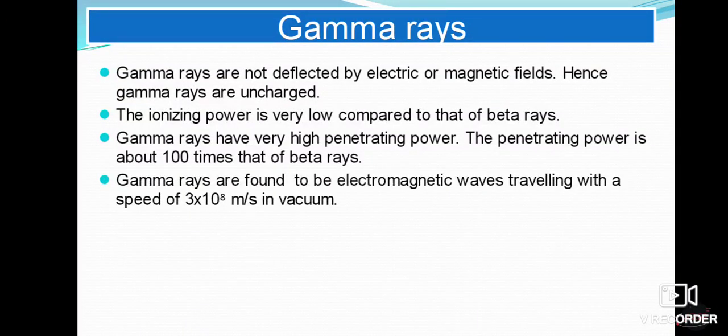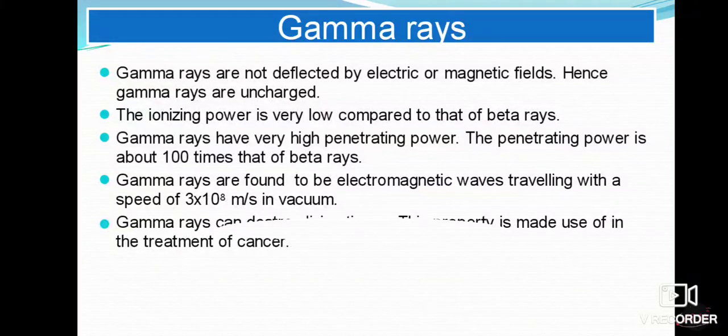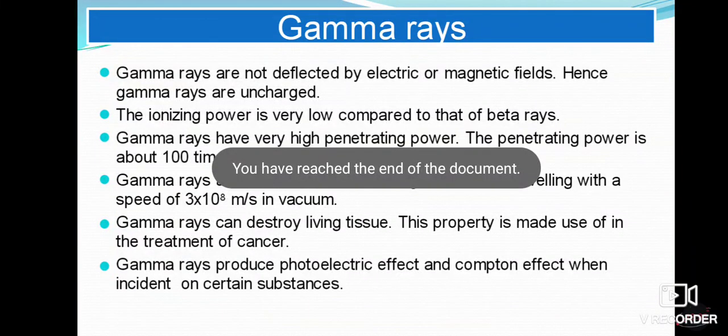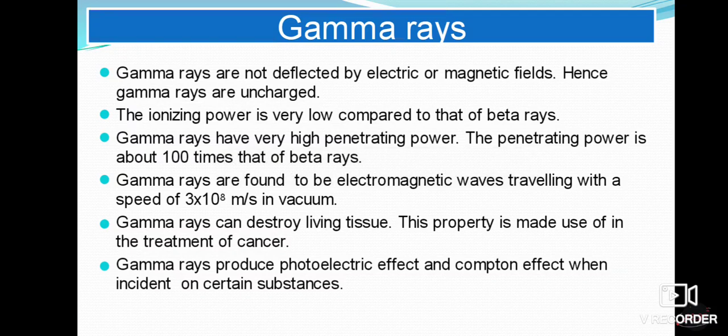Similarly, gamma rays are found to be electromagnetic waves which travel with the speed of light, that is 3 × 10^8 meter per second in vacuum. And gamma rays can destroy living tissue, and this property is used in the treatment of cancer. Similarly, gamma rays produce the photoelectric effect and the Compton effect when incident on certain substances. So, these are the properties of alpha, beta and gamma rays.